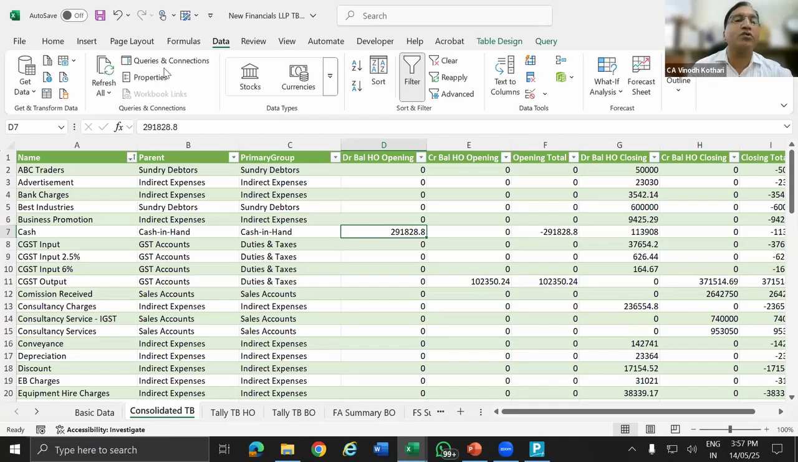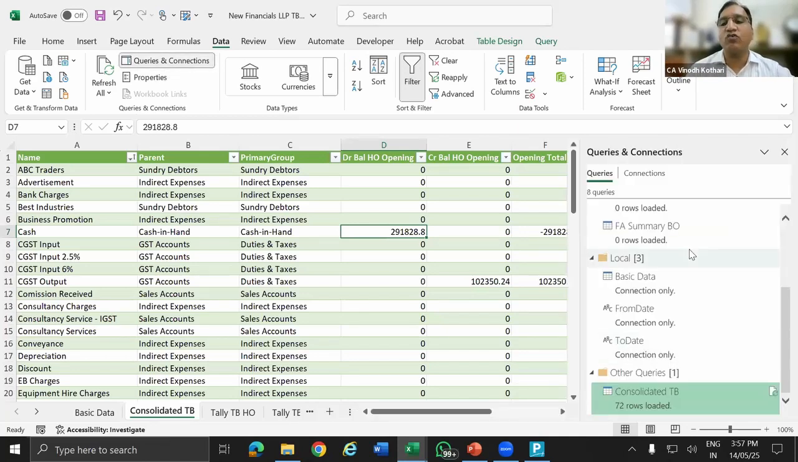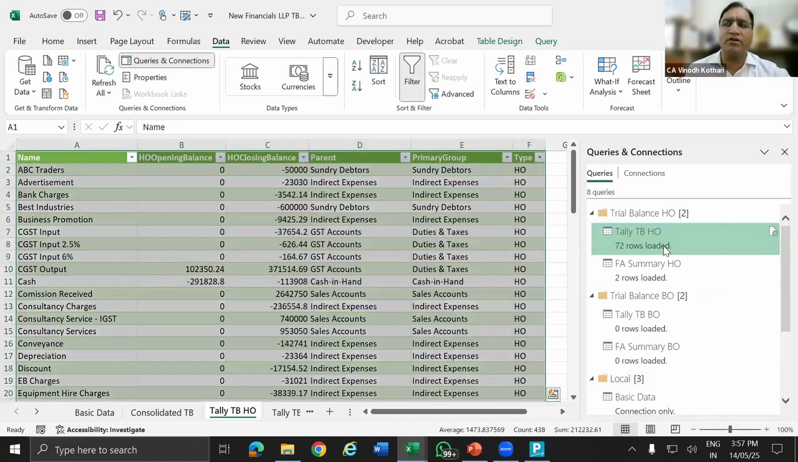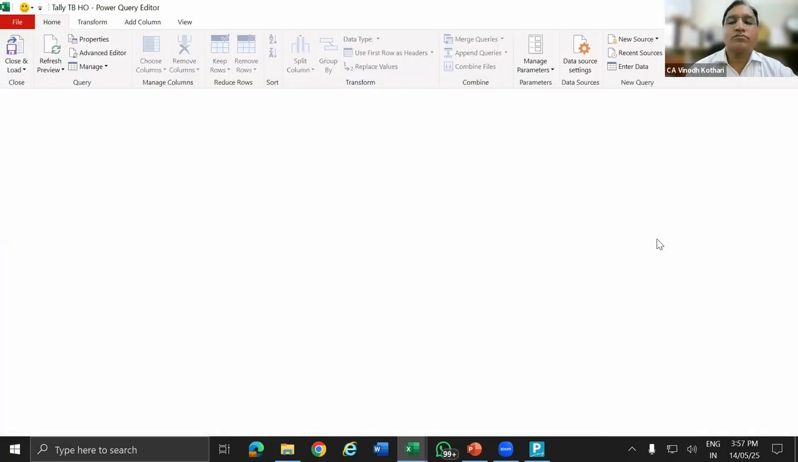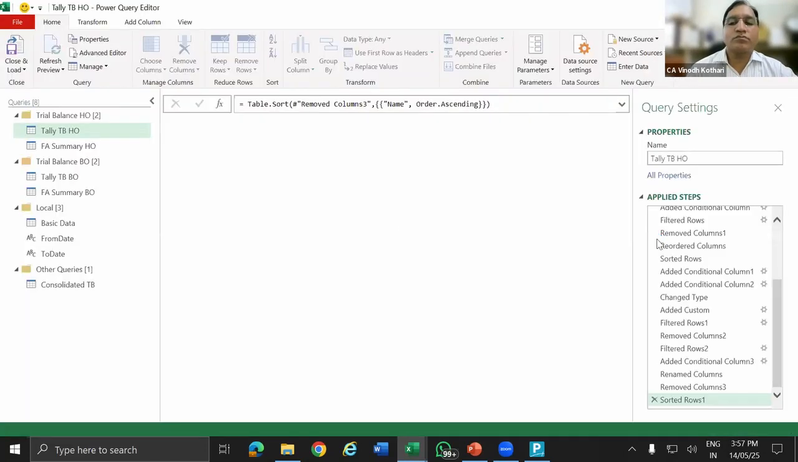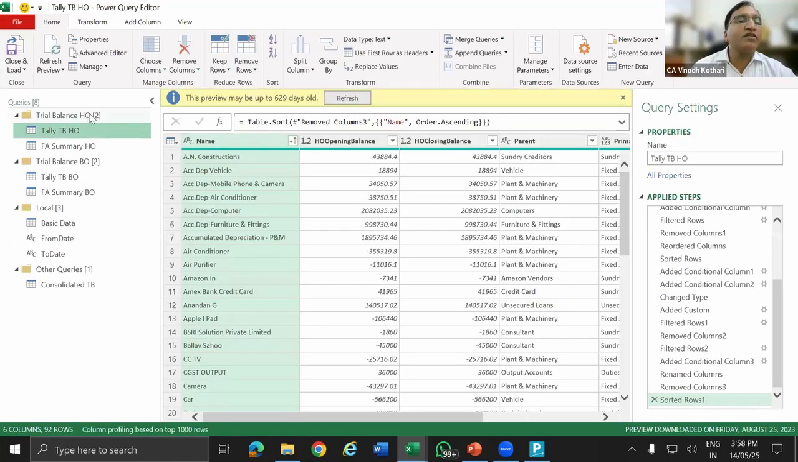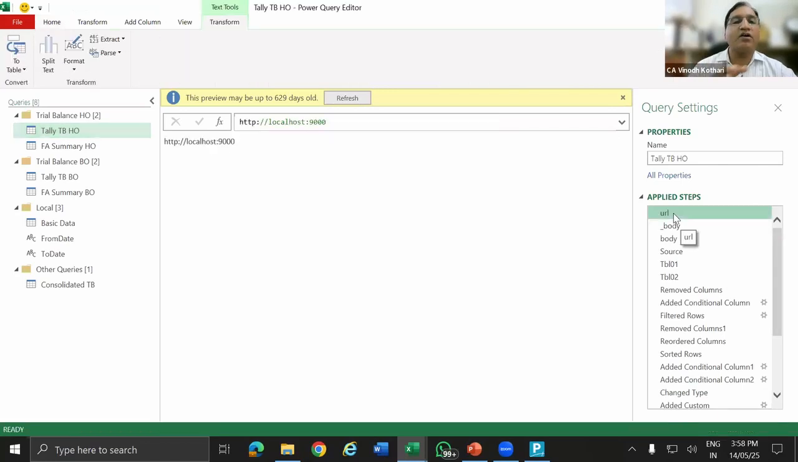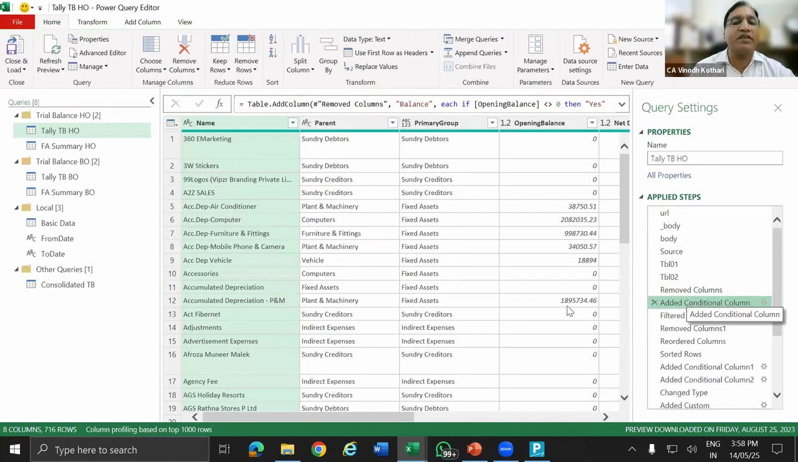We will go to the data, queries and connection. You will find so many queries. Some formulas I have written to take the date, extract the date. So now if you see, this is the trial balance of the head office. So how this trial balance is prepared. So I have given one small query so that from the Tally, it takes the trial balance by linking through ODBC.